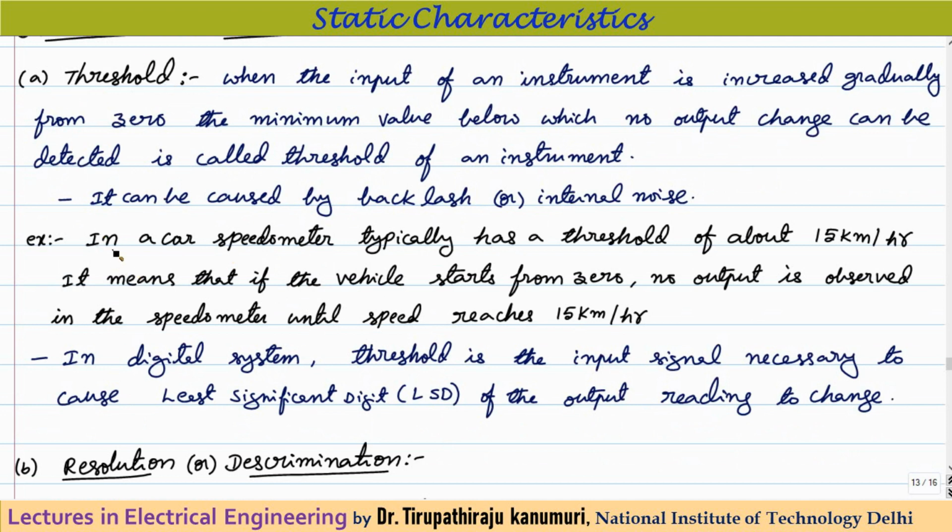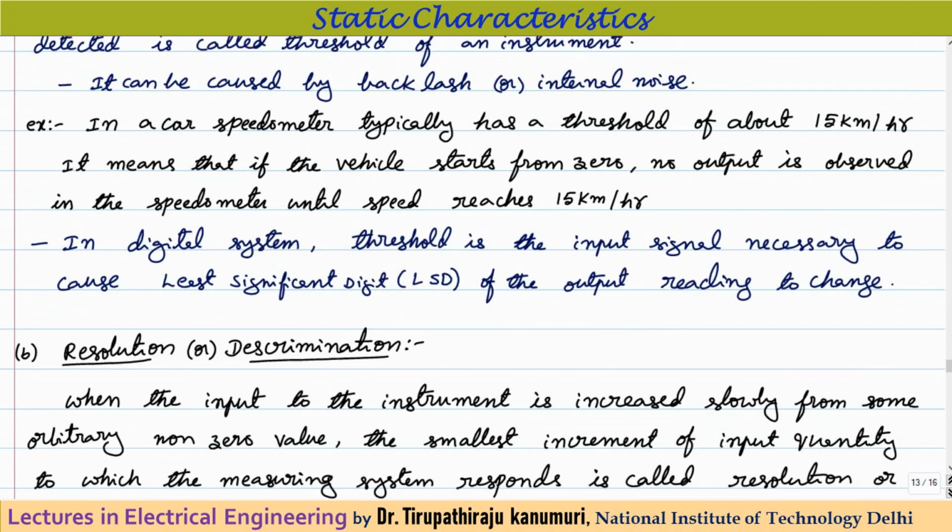I am taking the example of a car. A speedometer typically has a threshold of about 15 kilometers per hour, because if you see your car or the bike, the minimum reading it can measure after 0 will be some value like 15 or 20 kilometers per hour. Suddenly it will change from 0 to that value; in between there will be no value. The meaning of this is, if the vehicle starts from 0, no output is observed in the speedometer until the speed reaches that value. That means it cannot measure some range of the speed between 0 and some minimum value. That is called the threshold of the instrument.